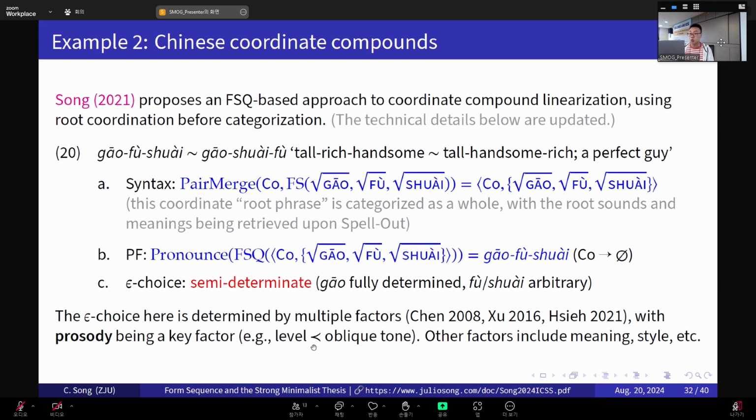So the level tone root gets linearized before the oblique tone morphemes or roots. So in Gao, which is a level tone morpheme, it gets the first slot. But Fu and Shuai have the same tone, so they can be switched. So prosody or phonological factors are the guiding principle here. Okay? But of course, there are still other factors.